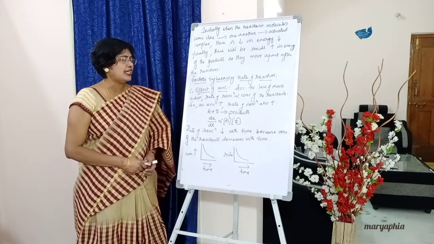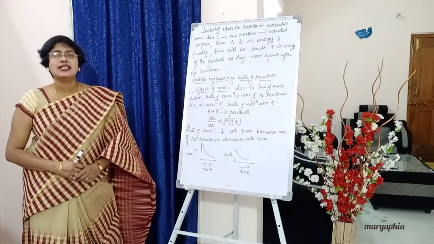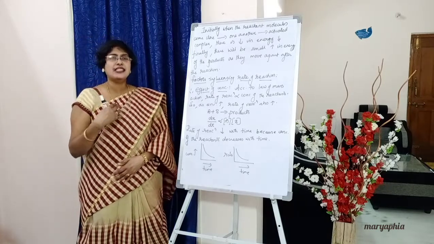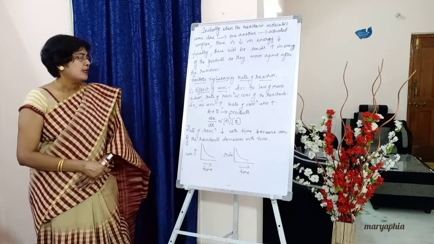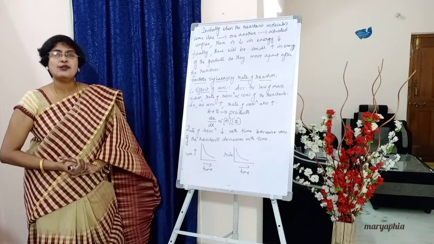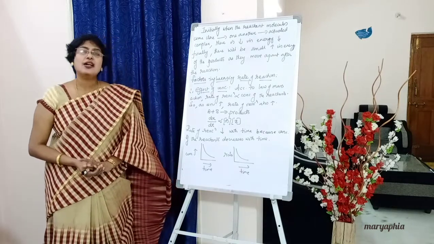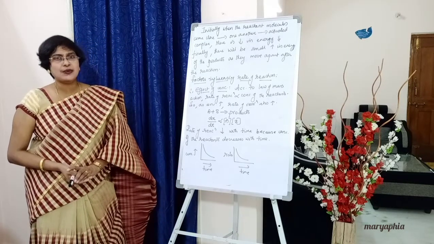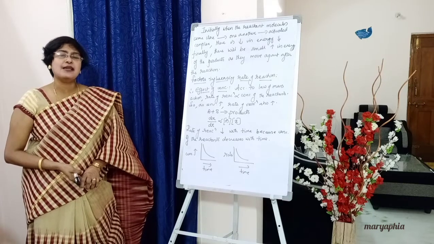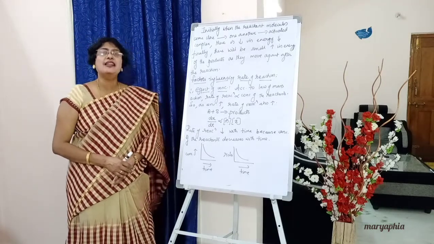Below write down A plus B gives products. The rate expression dx by dt is proportional to concentration of A into concentration of B. Okay. So now as concentration increases, rate also increases. Below write down, but rate of reaction decreases with time because concentration of the reactants decreases with time. As the time passes, concentration will be decreasing.